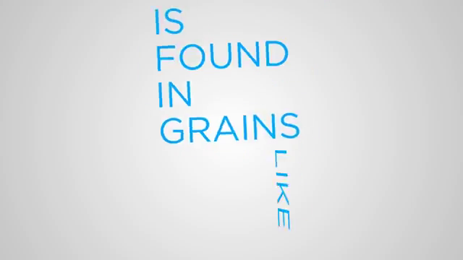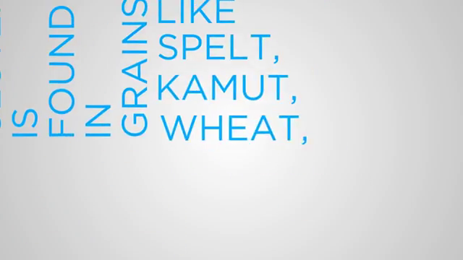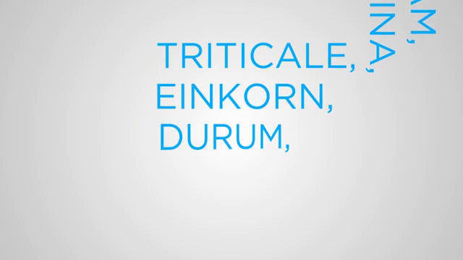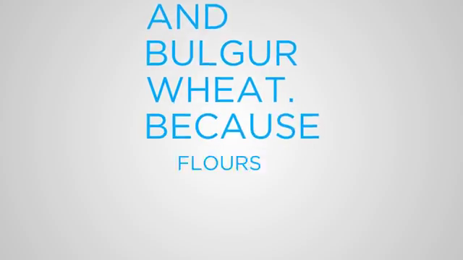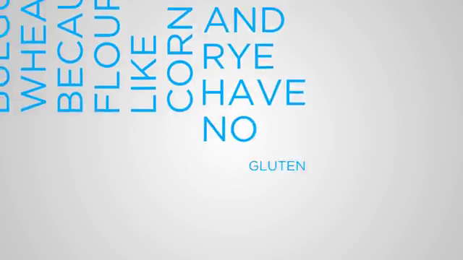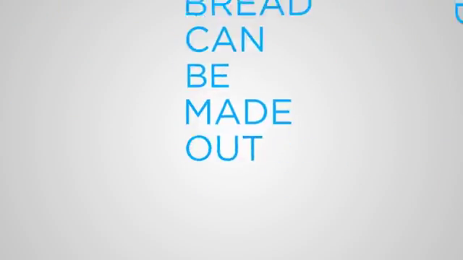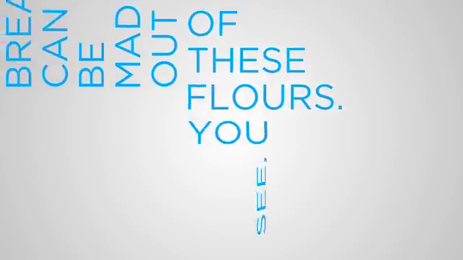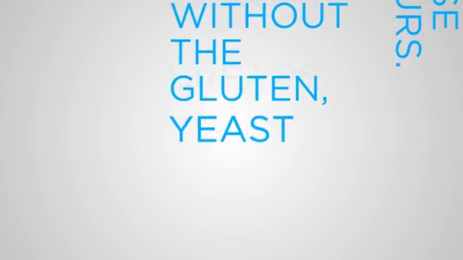Gluten is found in grains like spelt, kamut, wheat, rye, gram, semolina, triticale, einkorn, durum, barley, farro, and bulgur wheat. Because flours like corn and rye have no gluten in them, wheat flour has to be added to them so loaves of bread can be made out of these flours. You see, without the gluten, yeast bread simply wouldn't get off the ground.